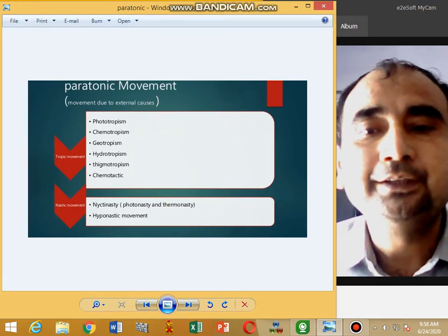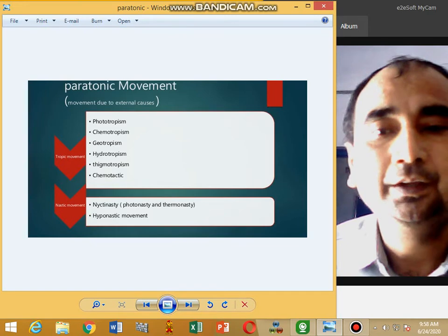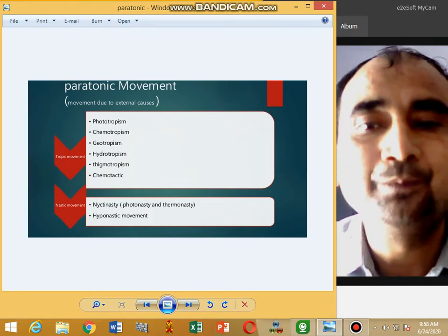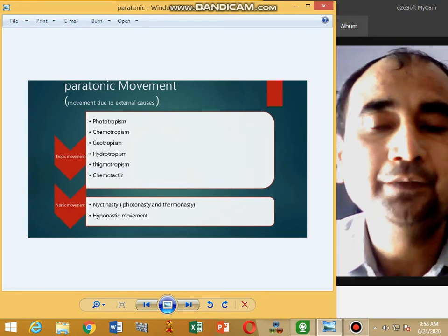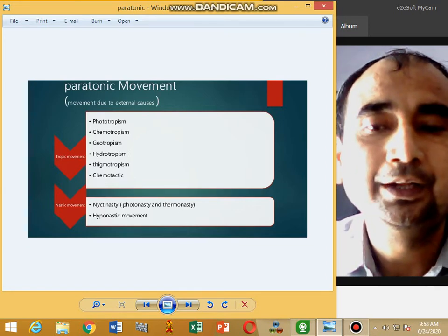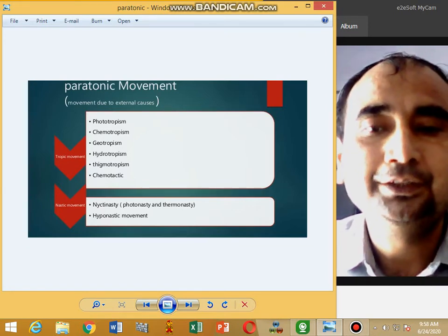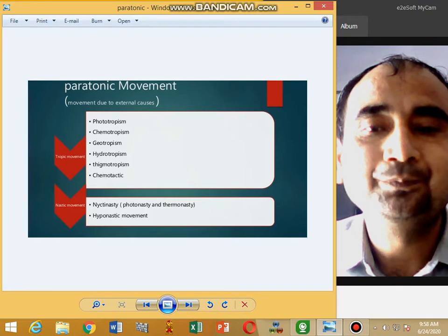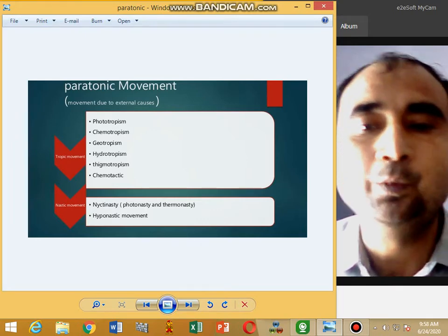Now we study the nastic movements. These are non-directional movements due to external stimuli. These are due to differential change in growth and in turgor. These are further divided into nyctinasty, photonasty, thermonasty and haptonastic movements.